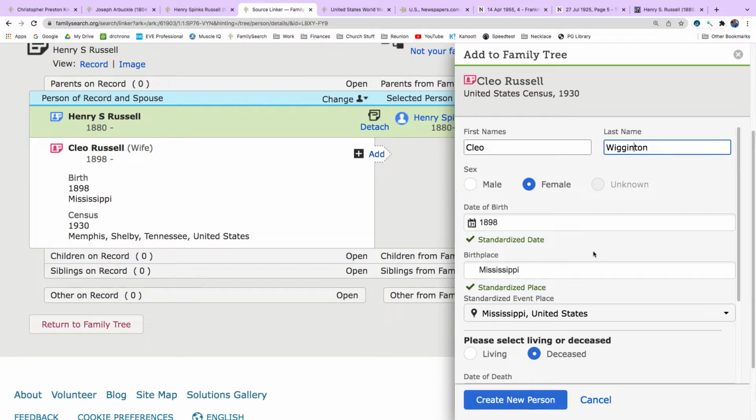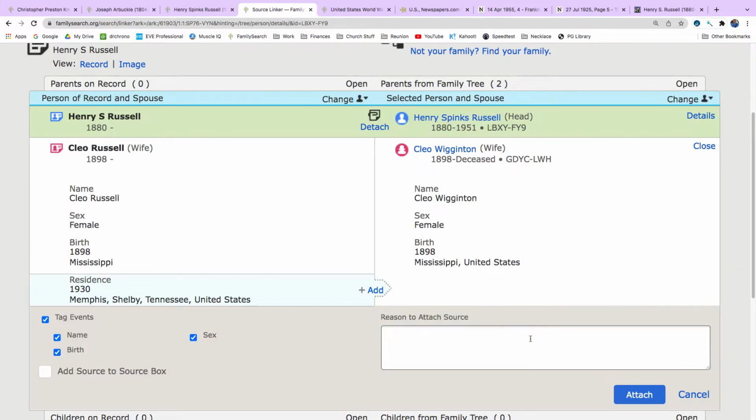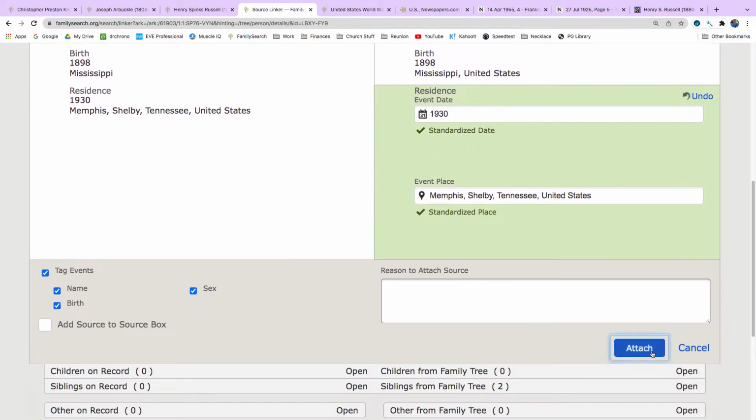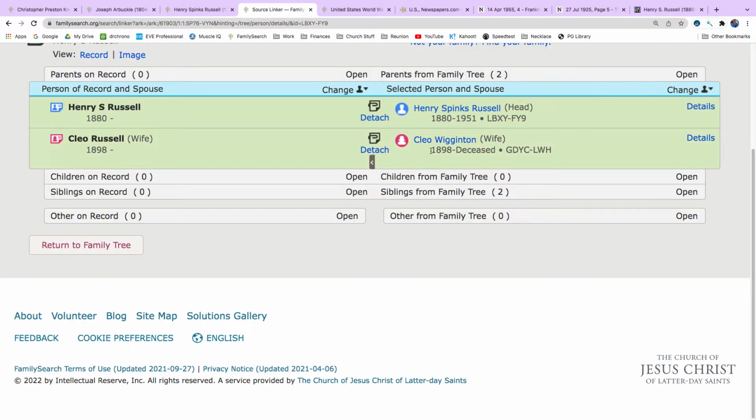Okay. And she was born in Mississippi, so that makes sense. We're going to add the residence and click attach. Okay. So now we have Henry Spinks Russell married to Cleo Wigington. And now this person has a spouse.